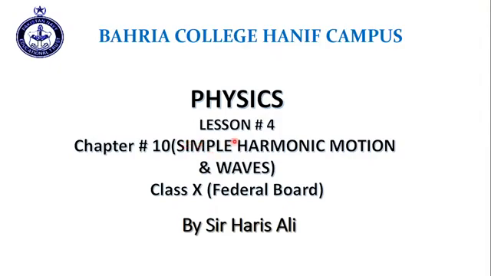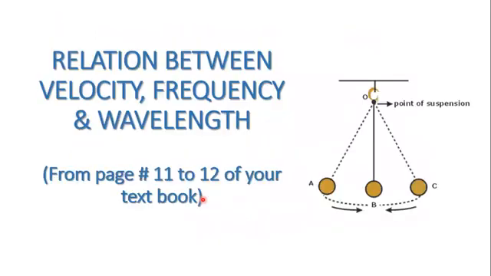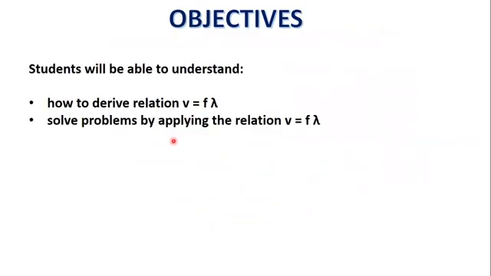In this video, we are going to study lesson number 4 of chapter number 10, Simple Harmonic Motion and Waves. This lesson is for class 10 Federal Board. The topic of the lesson is relation between velocity, frequency and wavelength. After this lesson, students, you will be able to understand how to derive the relation V is equal to F lambda, and solve problems by applying the relation V is equal to F lambda.